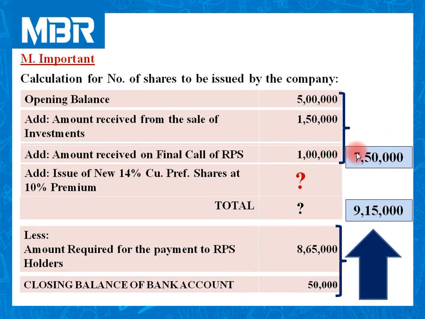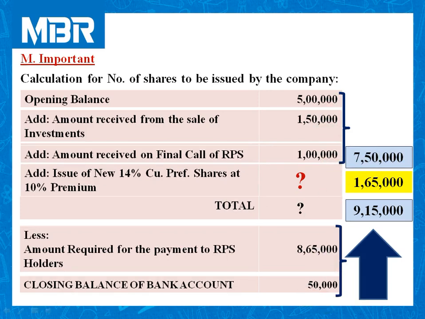What it means? We have 7,50,000 rupees and we need a total amount of rupees 9,15,000. Whatever the gap is between these two amounts, we need to fulfill with the help of a new issue of cumulative preference shares. And the amount of difference is 1,65,000.